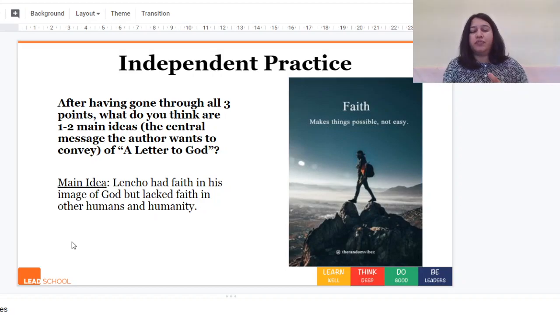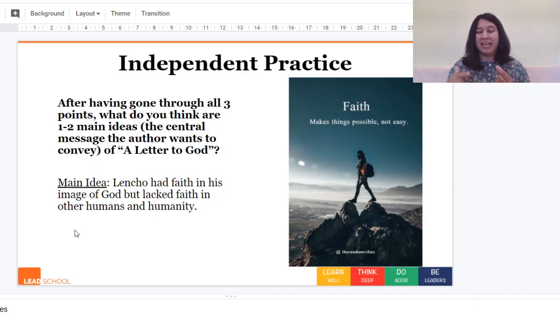So what we did till now is find the main idea of the story, A Letter to God. We looked at the 3 different steps that we can use to find the main idea of the story. We went into detail on each of those steps. We used those steps to find the main idea for A Letter to God, and this is what we have finally come up with. This is the main idea from my end. You have also noted the main idea that you have felt.